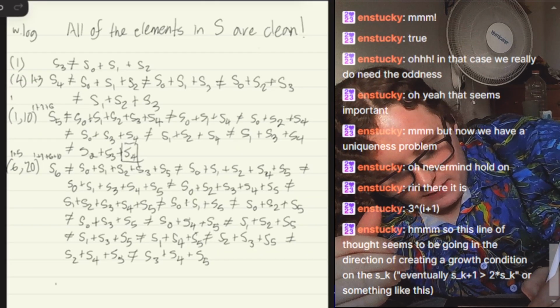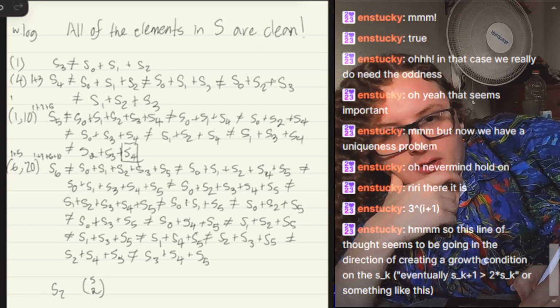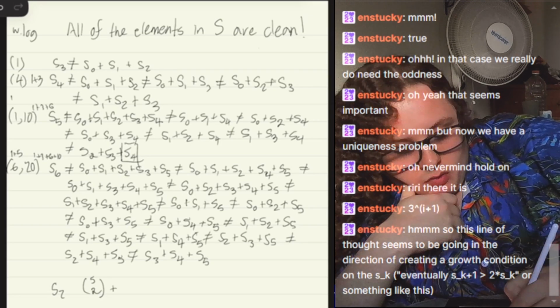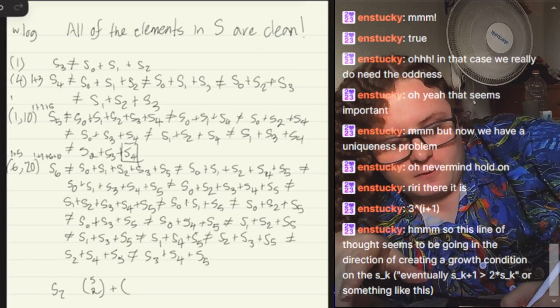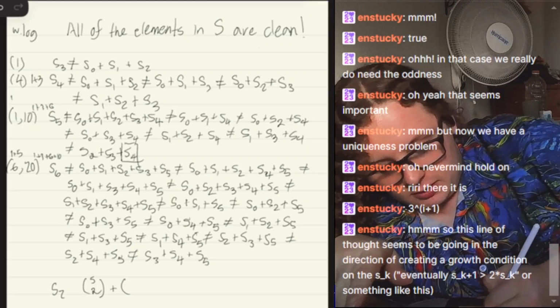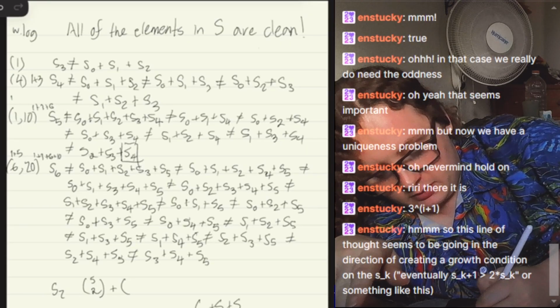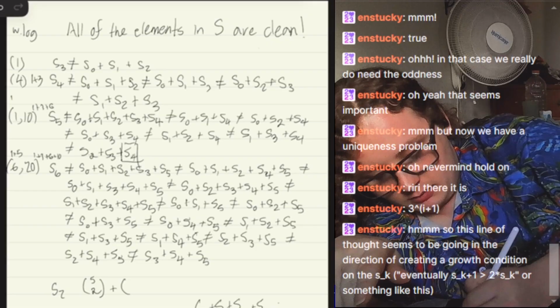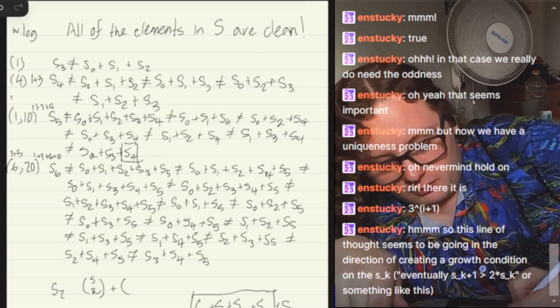For S7, we have 5 choose 2. That represents the number of triples in the new restriction. For the new sets of 5, we have S6. It's going to be like S0 plus S1 plus S2 plus S3 plus S6, and we're choosing these 4 from the first 6.